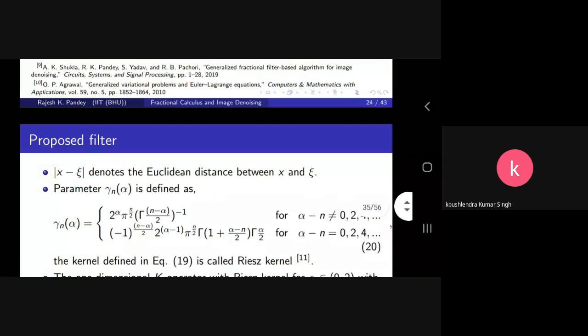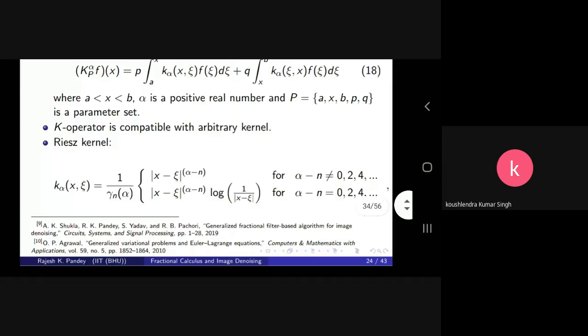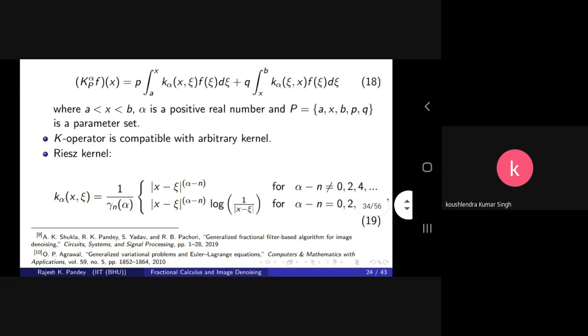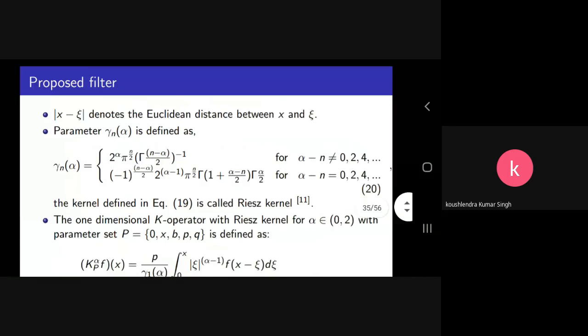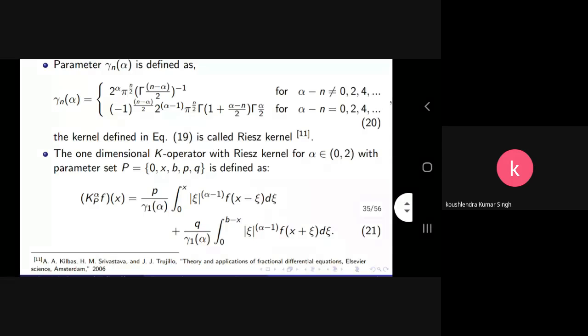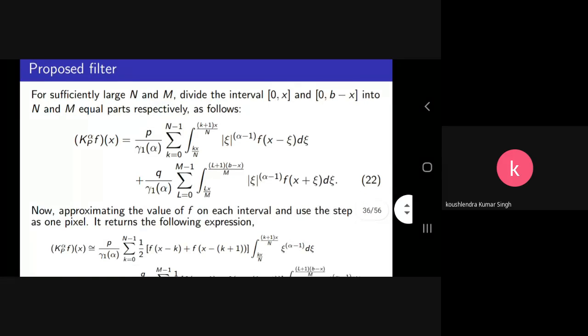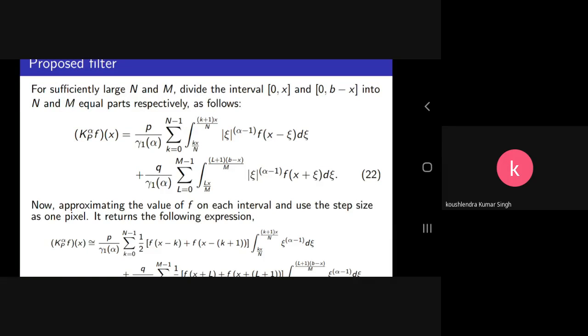And the process is similar to what we have discussed earlier: we are going to discretize the integral and collect the coefficients using a step size of 1 pixel in the image. After going through the derivations and discretizing it, we derive the fractional mask. These are the calculations used to discretize it. You will find more details in the paper, because here I present it in short.